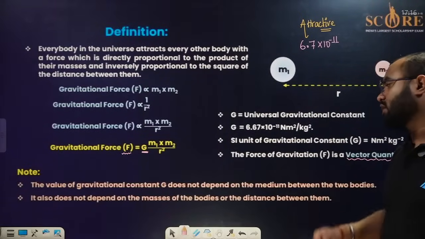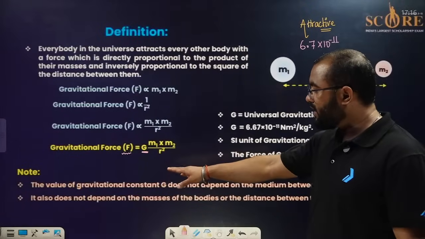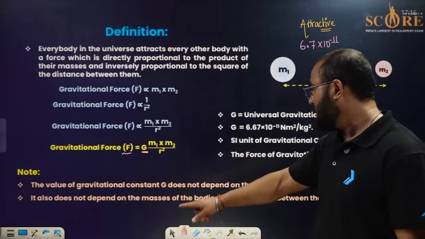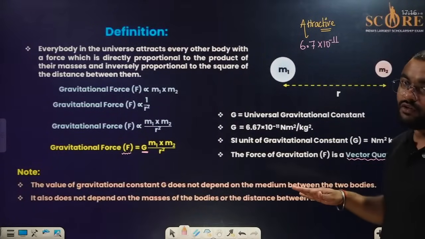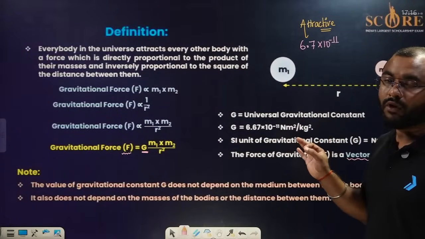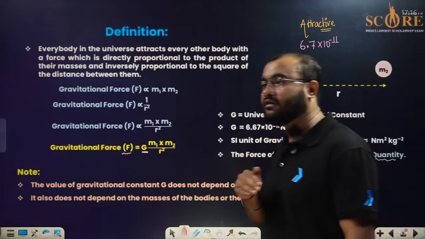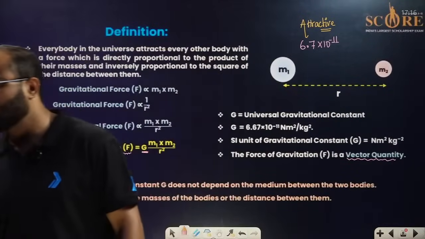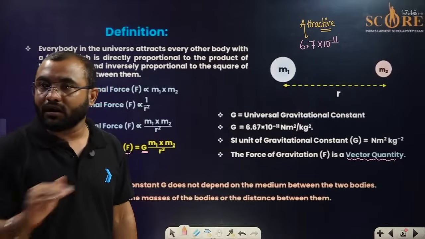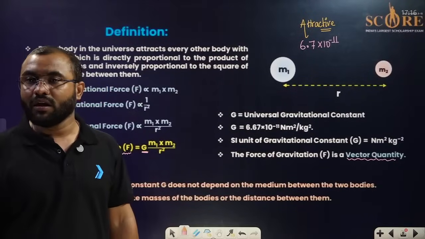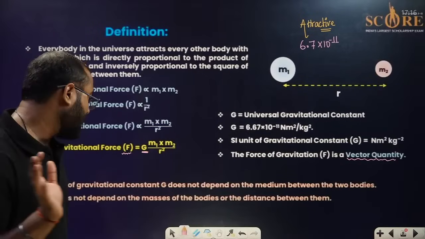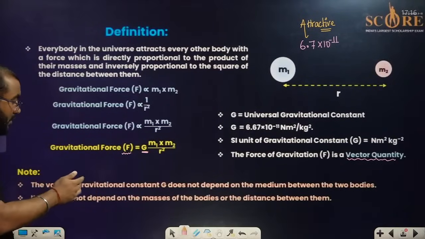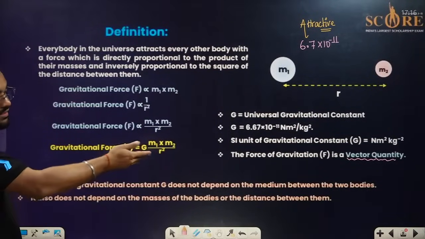There are a few things that you have to remember. The value of the gravitational constant, that is capital G, does not depend on the medium between the two bodies. 6.67 into 10 to the power minus 11 is fixed for the entire universe. There will be no medium changes. It doesn't depend on the mass of the bodies, and it doesn't depend on the distance between the bodies. The value is fixed.